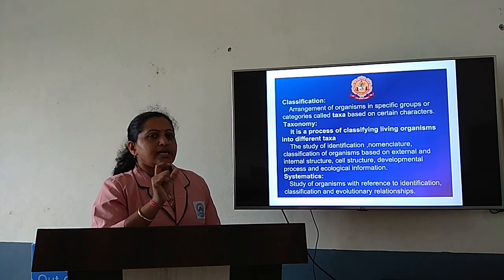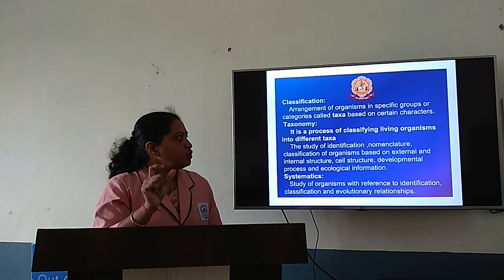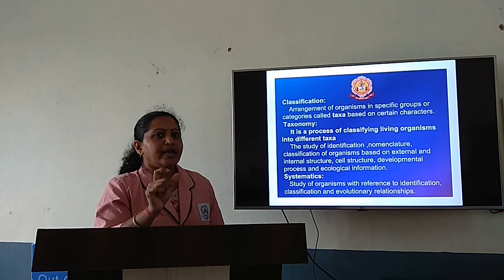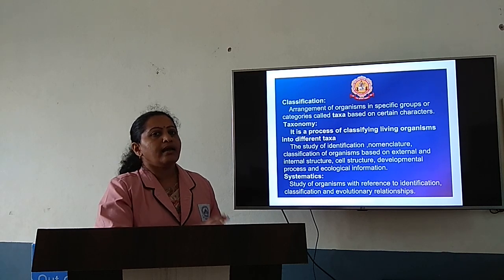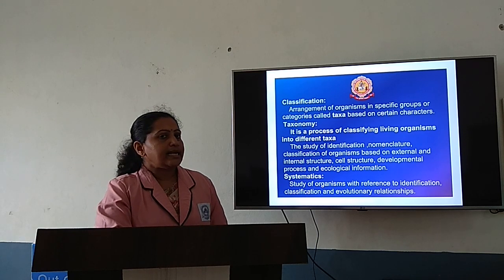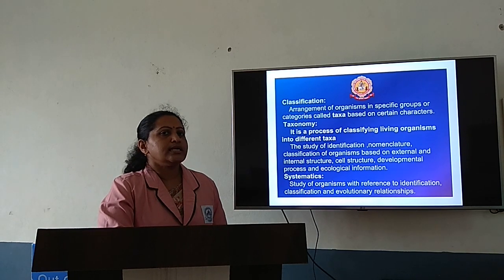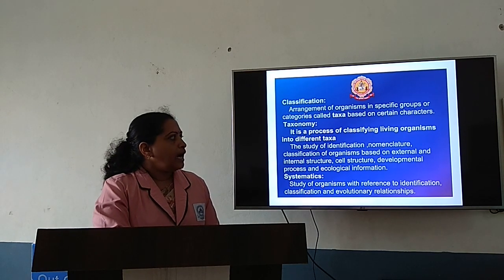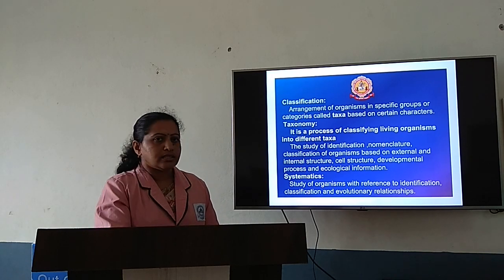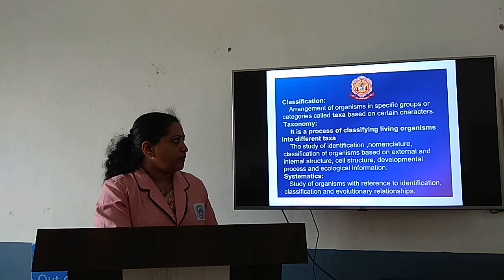So organisms are categorized into specific groups and categories called taxa, mainly based on certain similarities in their characteristics. Next, let us discuss the terminology taxonomy. Taxonomy is the process of classifying the organism into different taxa.